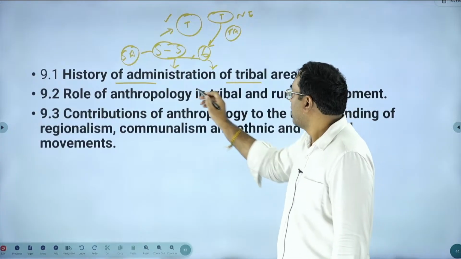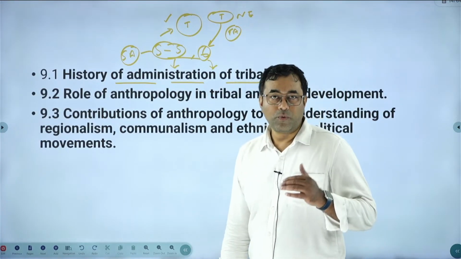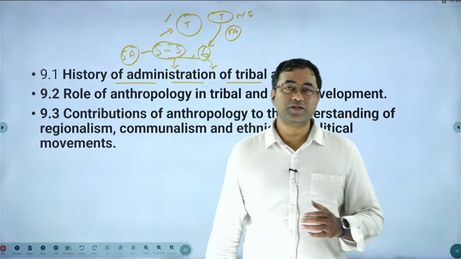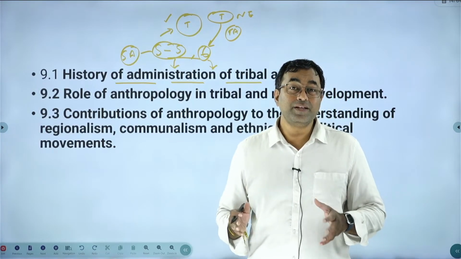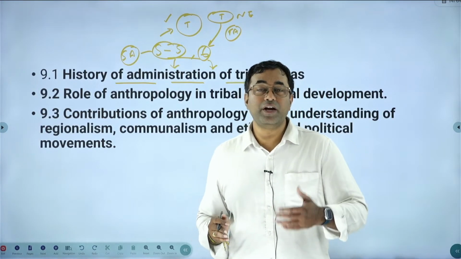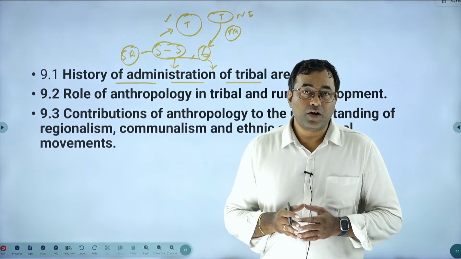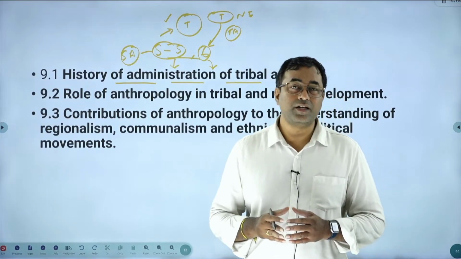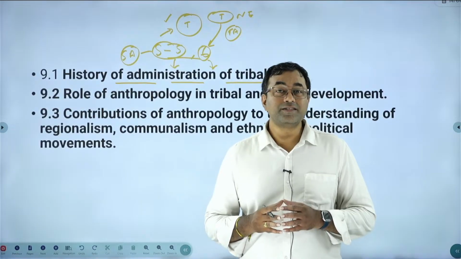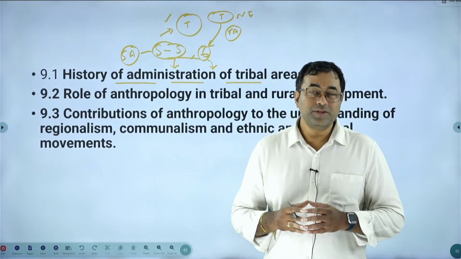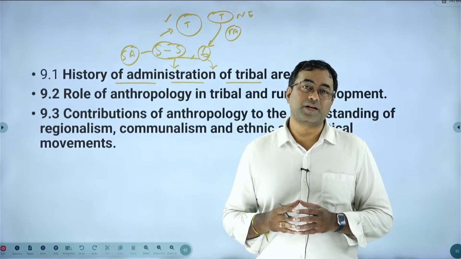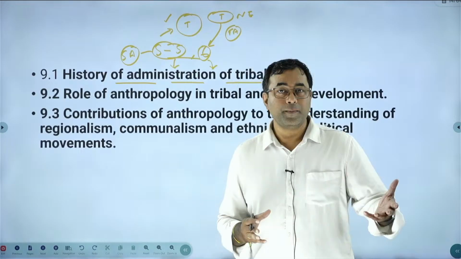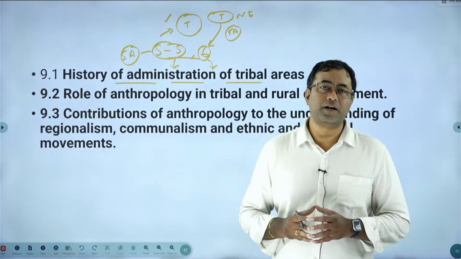So, how does the government control the tribal people in the current context? Administration means you need an elaborate political and administrative structure. That provides the corresponding laws, executing and framing certain laws, and if any conflicts arise, the judicial system will address those problems. We call this an administrative structure. This administrative structure has been present in tribal areas since the ancient period, for some particular tribes, not all the tribes.